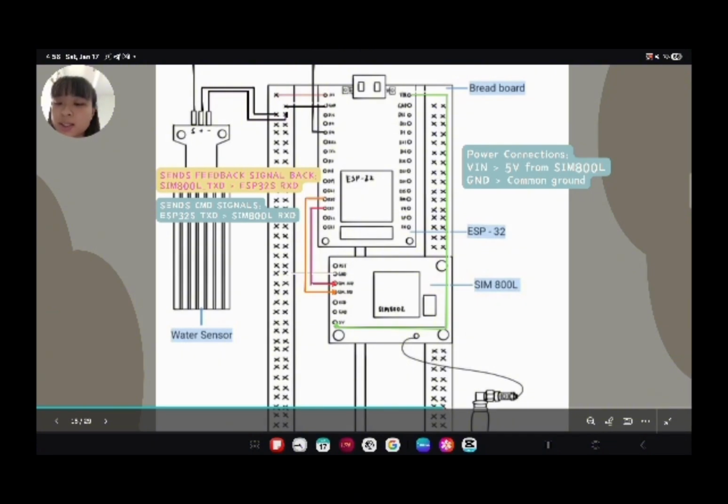Finally, the GSM antenna is connected to the SIM800L module. With all these connections in place, the circuit setup is complete. That's all for the schematic diagram. I will now pass the presentation to Dewi.